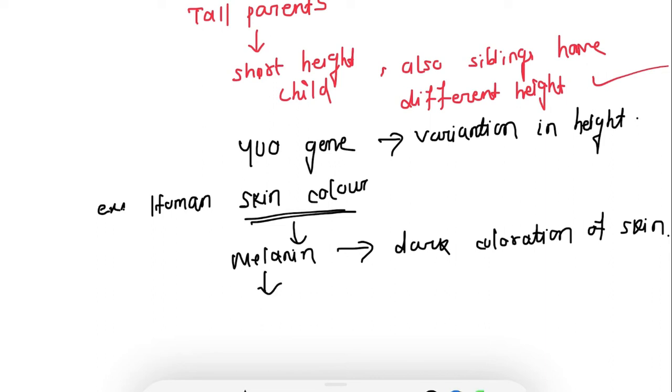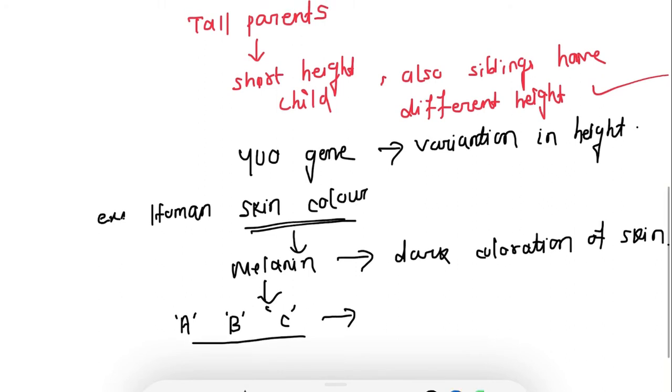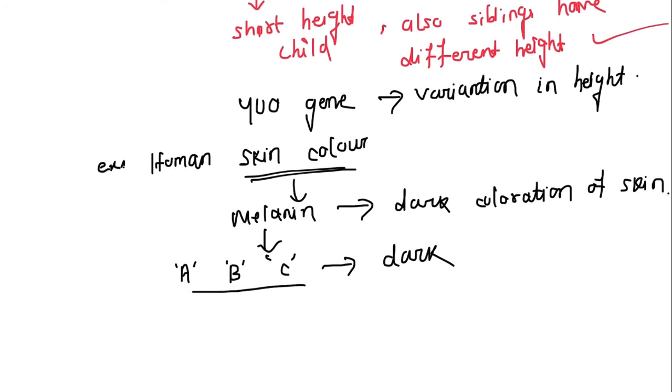The production of melanin is contributed by three genes, A, B and C. These genes in dominant form produce the dark skin color, because they produce melanin pigment. The light skin color will be produced by small a, small b and small c. They contribute to the light skin color.